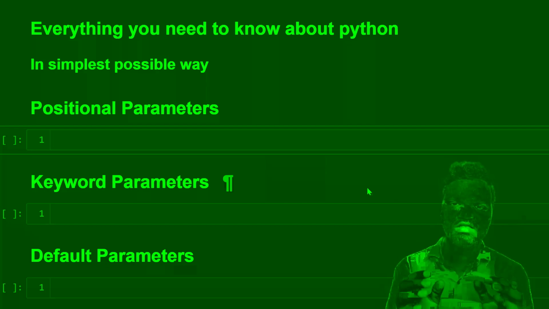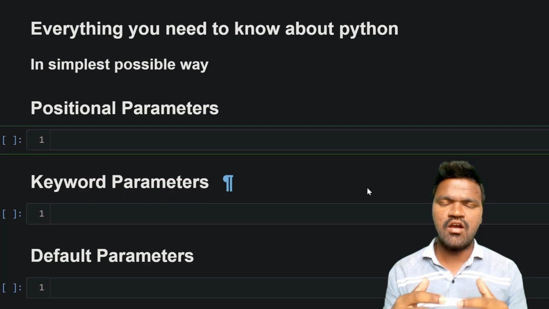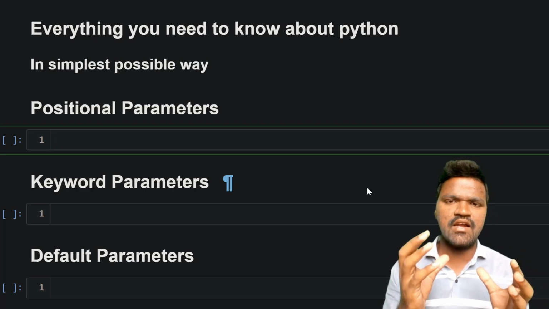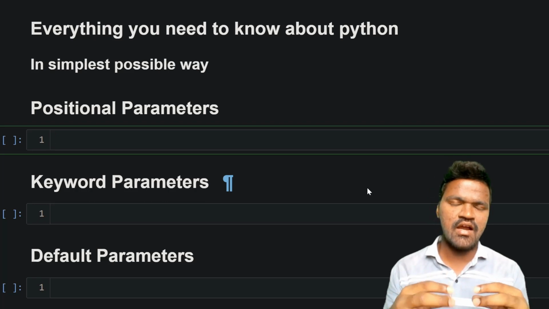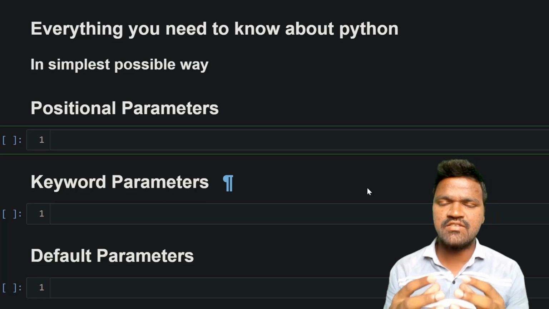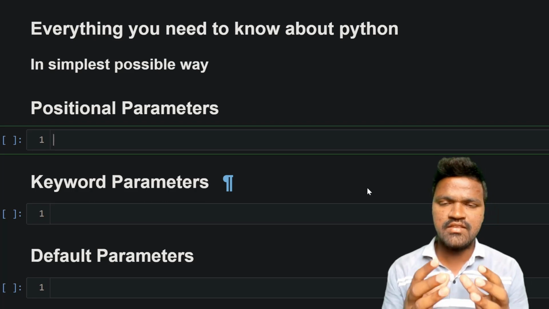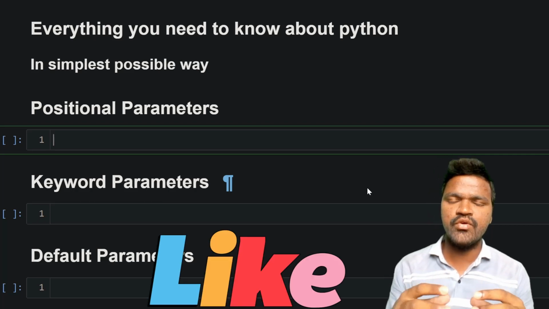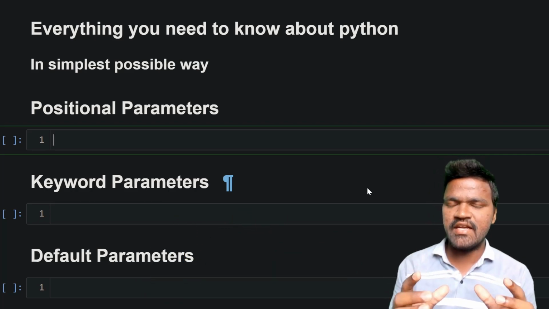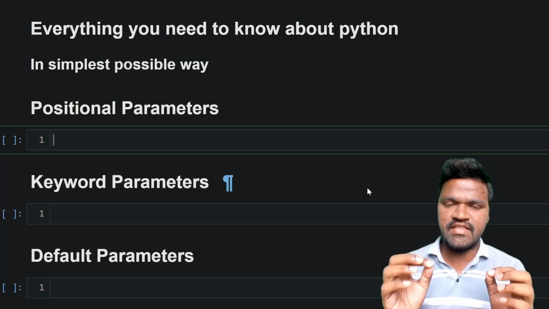Parameters and arguments play a very key role whenever we are defining a function or whenever we are calling a function. So what is the difference between parameters and arguments? Let us discuss this, and after that we will discuss the different kinds of parameters in Python functions. Knowing this will really help you code better. So watch the video till the end so that you can understand all these concepts explained in this video very clearly.